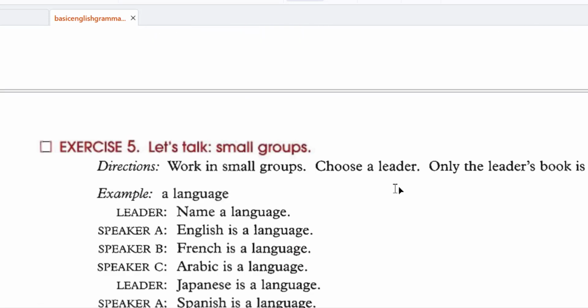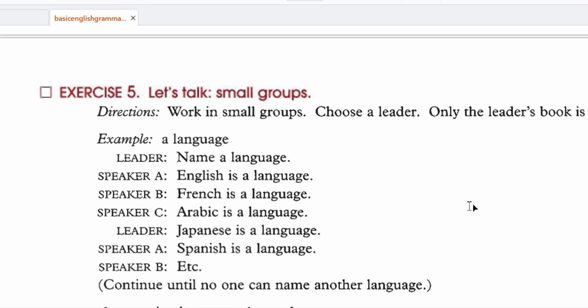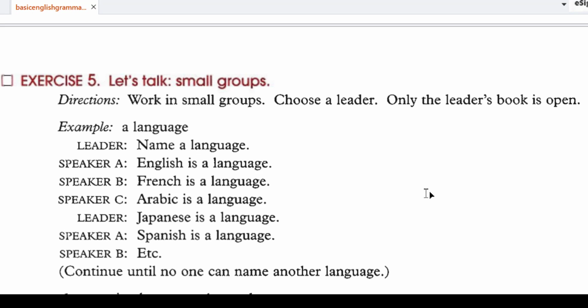Great. Awesome. Exercise 5, let's talk, small groups. So work in small groups. Choose a leader. Only the leader's book is open. Okay, for example, a language. The leader says, name a language. Speaker A says English is a language.